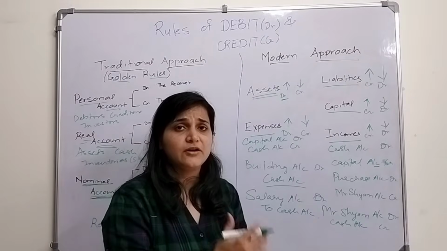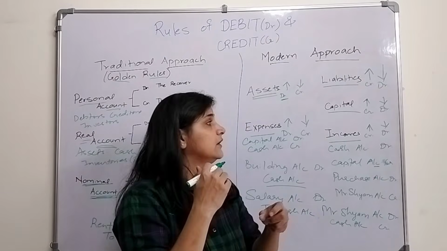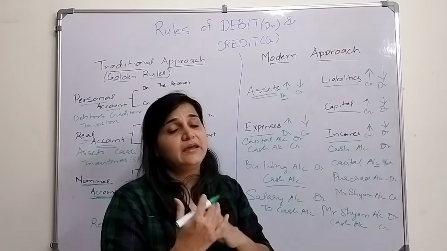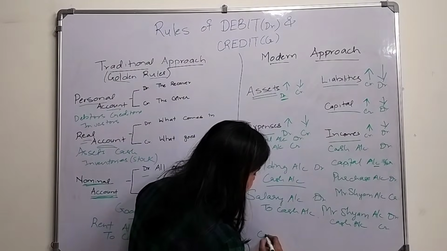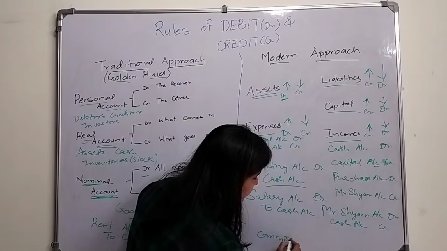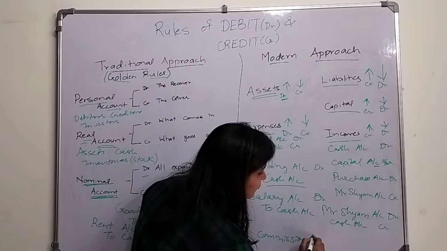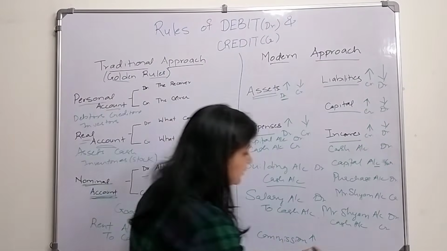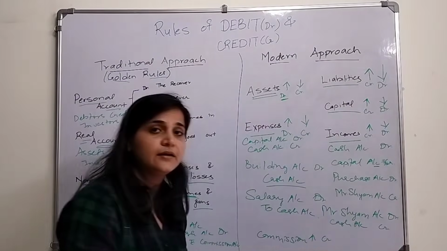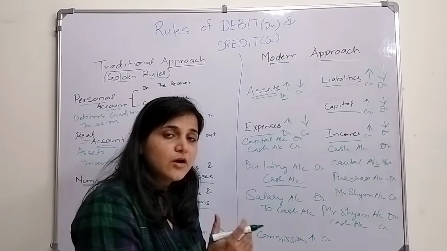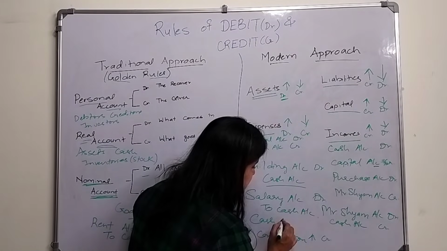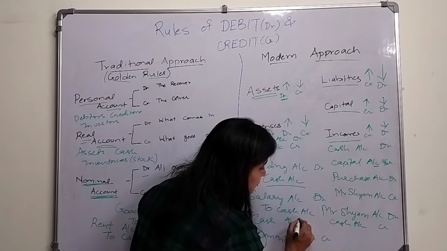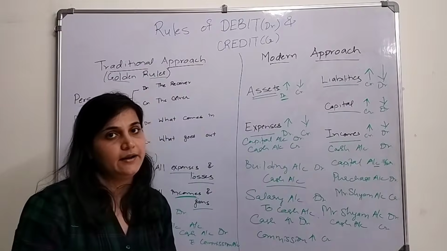Same example: I got a commission from somebody. Commission is my income. What happens? My income increases, so I will credit it. In what form did I get it? In the form of cash. Cash is my asset, and that also increases, so I will debit it.